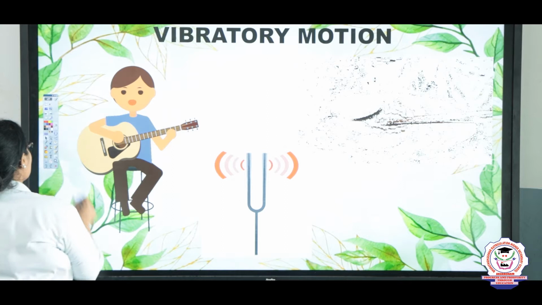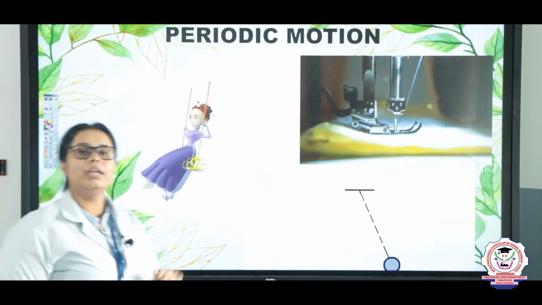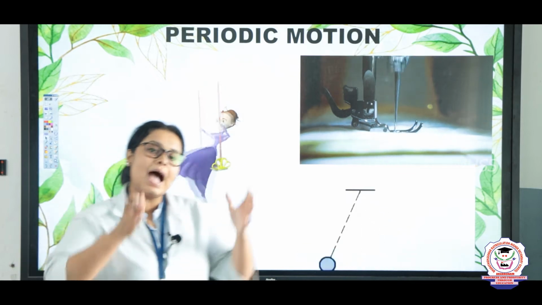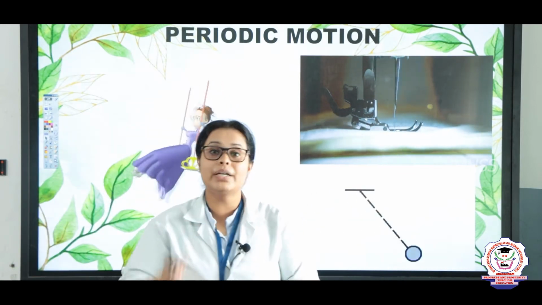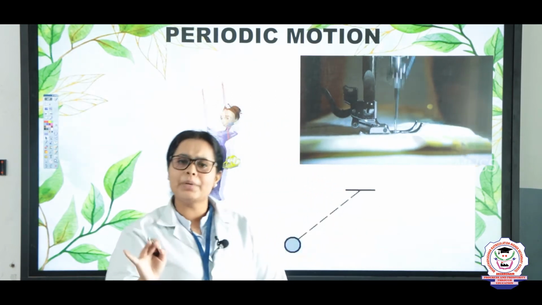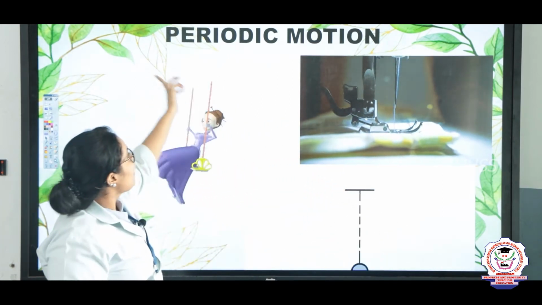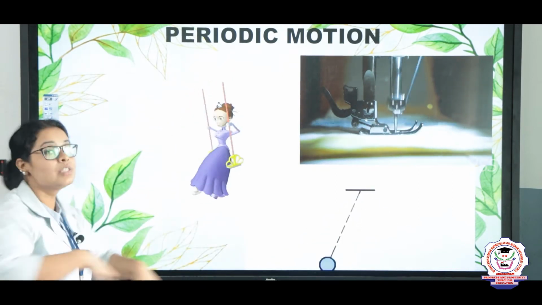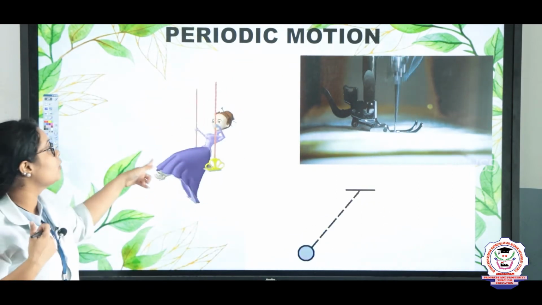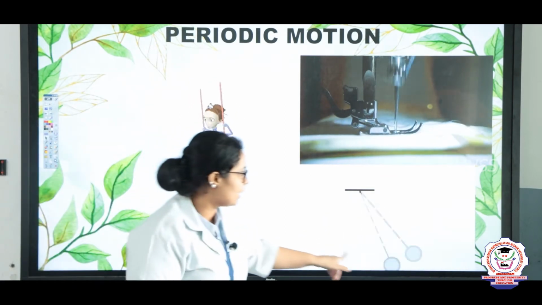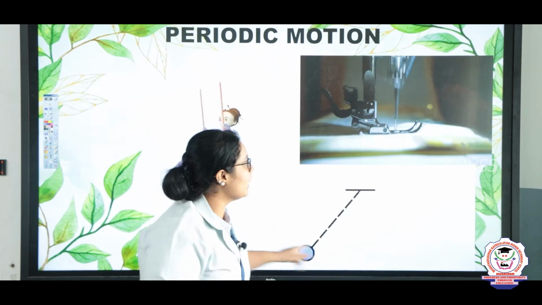After the vibratory motion, there is periodic motion. Periodic motion means that at a particular time, at a particular distance, a person is traveling with the same speed. It is known as periodic motion. For example, here you can see the girl is swinging, right? It's also known as an oscillatory motion, which I discussed. Same way here the pendulum. It's going and coming, right?